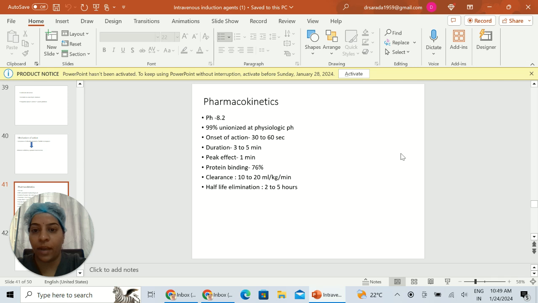Pharmacokinetics: it has a pH of 8.2. It is 99% unionized at a physiological pH. Onset of action is within 30 to 60 seconds. Duration is for 3 to 5 minutes. Peak effect occurs in 1 minute. Protein binding is up to 76%. Clearance is 10 to 20 ml per kg per minute. It has an elimination half-life of 2 to 5 hours.